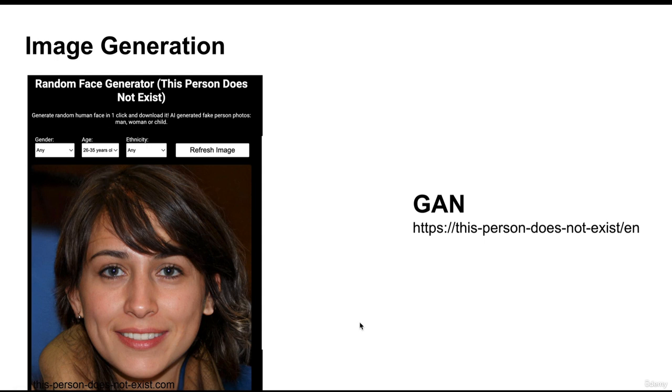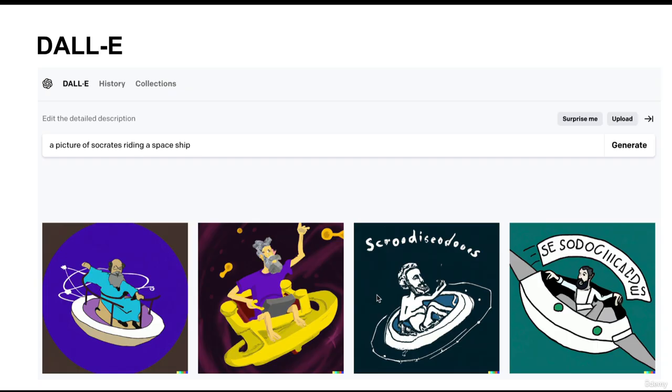All right, exciting, right? So you can do image generation using generative AI. Now, there are far more advancements in terms of image generation as well. One product of OpenAI, which we'll discuss in far more detail, is called DALL-E. The current version is DALL-E 2. What DALL-E does is you can simply give a prompt or a description of your image, and it produces the image right away. I've given a simple prompt, let's say, a picture of Socrates riding a spaceship, and it creates Socrates and a spaceship over here.